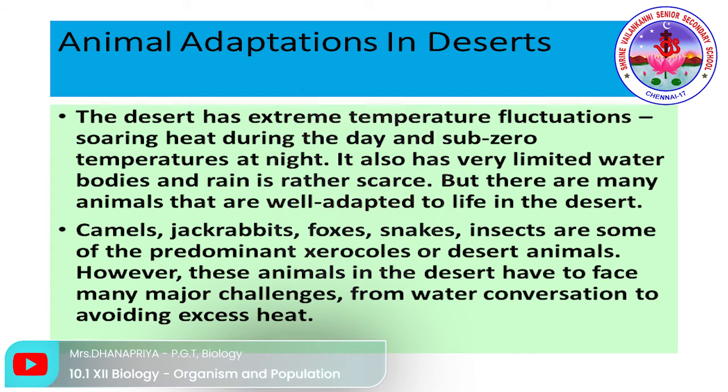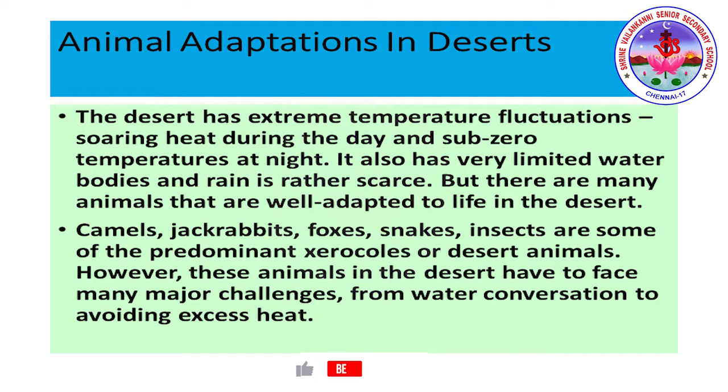However, animals in the desert have to face many major challenges, from water conservation to avoiding excess heat. Various desert animal adaptations we are going to discuss. One is conservation of water through reduced sweating. How is it possible? Camels are able to withstand ambient temperatures of 44 degrees Celsius without sweating. Cold-blooded animals entirely lack sweat glands as they rely on the external environment to regulate body temperature. The next adaptation feature is adaptation to nocturnal life. What is nocturnal life? It is being active at night time.